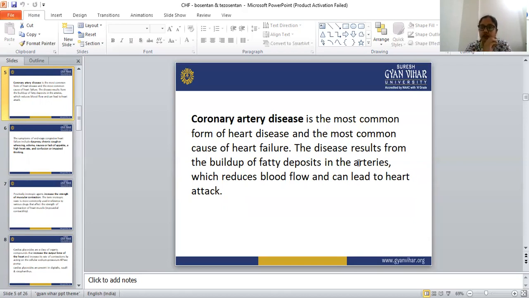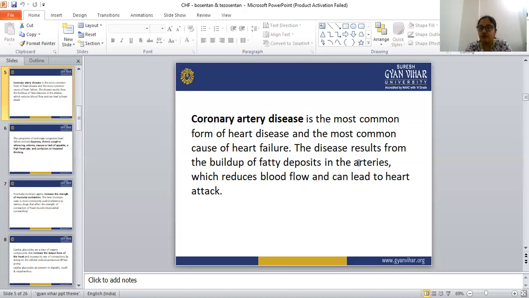Due to that plaque, blood flow through the artery is not smooth. The disease results from the buildup of fatty deposits in the arteries that reduces the blood flow and can lead to a heart attack.